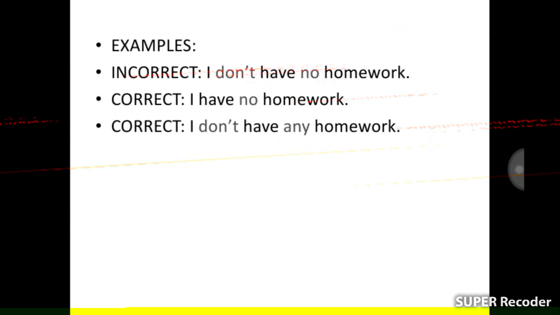Example. Incorrect: I don't have no homework. Correct: I have no homework. Correct: I don't have any homework.